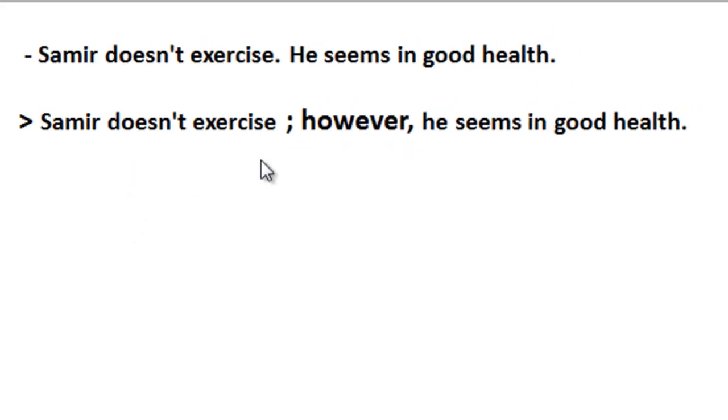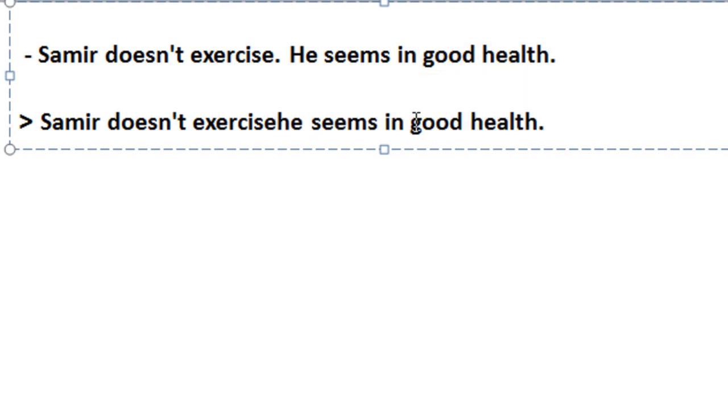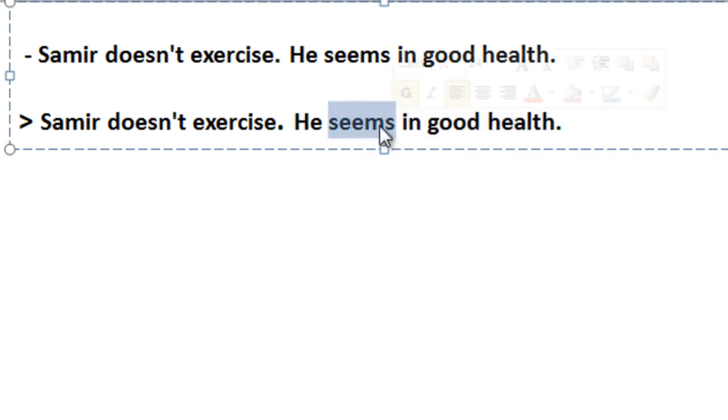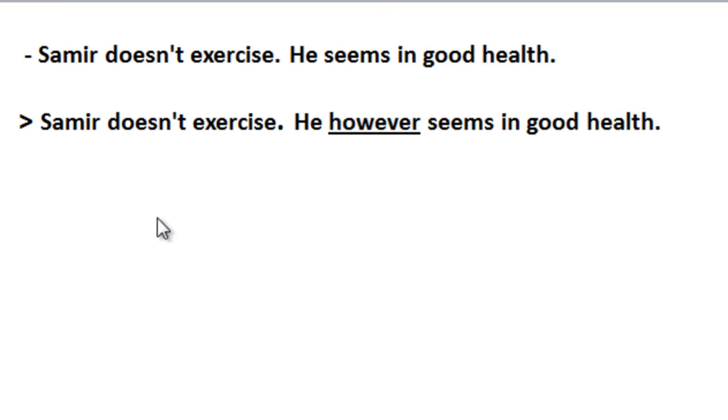We can also insert however within the second sentence. We put it after the verb to be, a modal verb or an auxiliary verb, and before an action verb. So the verb in the second clause is seems. It's an action verb. So however goes before it. Samir doesn't exercise. He, however, seems in a good health.